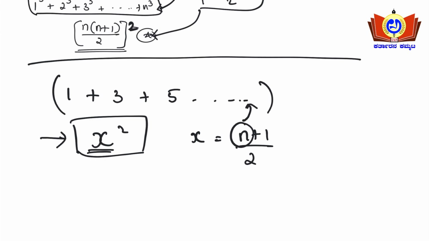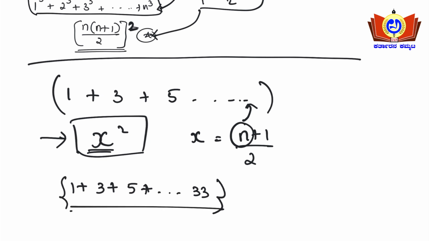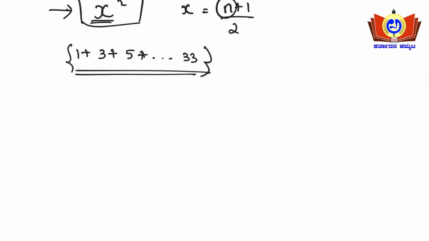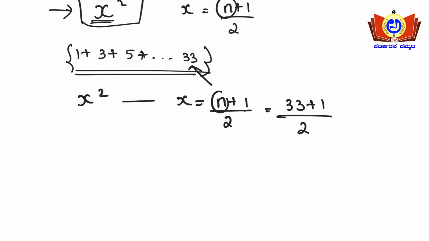Say for example the question says 1 plus 3 plus 5 plus it goes on till 33. If the question is like this, then the formula is x square. So what is this x? X is nothing but (n plus 1) divided by 2. What is this n? This is the last number, that is 33. So 33 plus 1 divided by 2. 33 plus 1 is 34 upon 2, so 2 1 times and 2 17 times. So we got x is equal to 17 here.